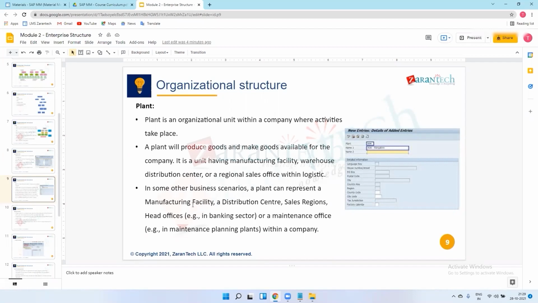For the manufacturing, they require some robots or machines, and for those machines they require maintenance, so a maintenance office will be there. So manufacturing facility, distribution center, and maintenance office are all included in these plants.